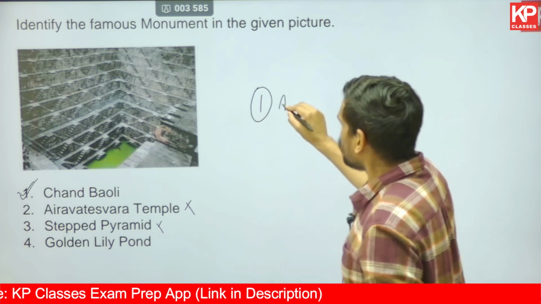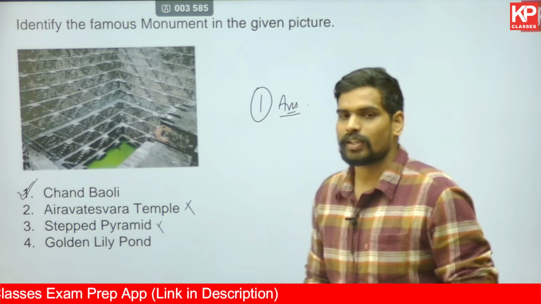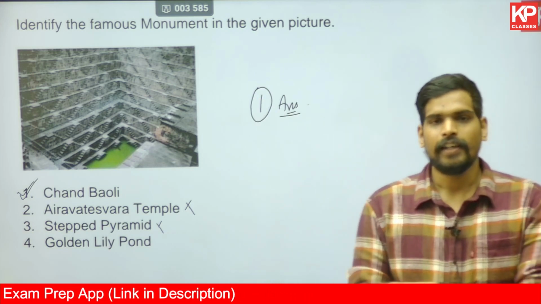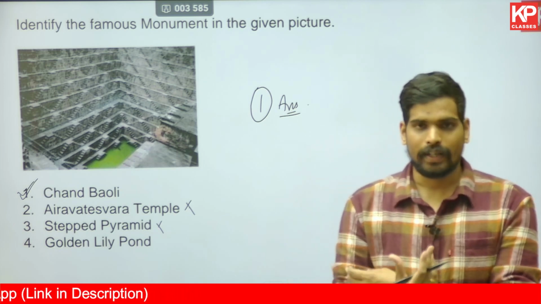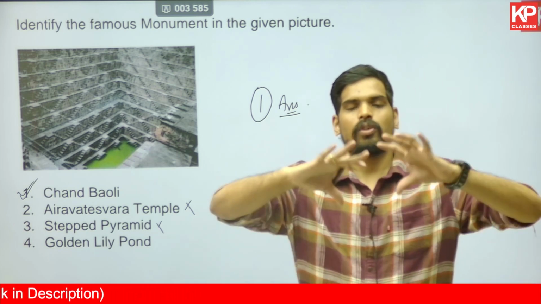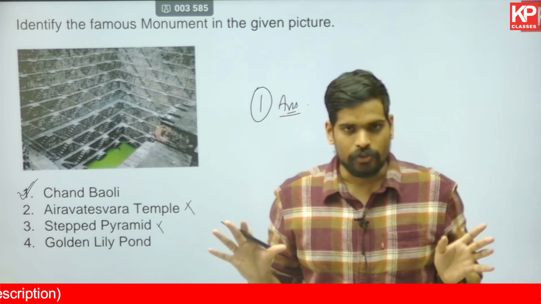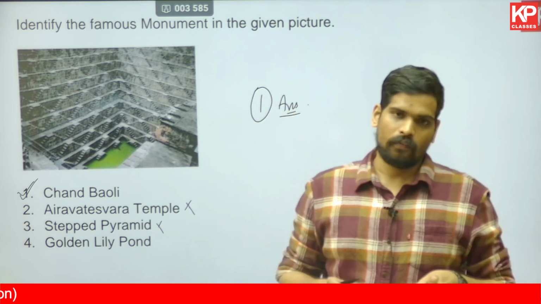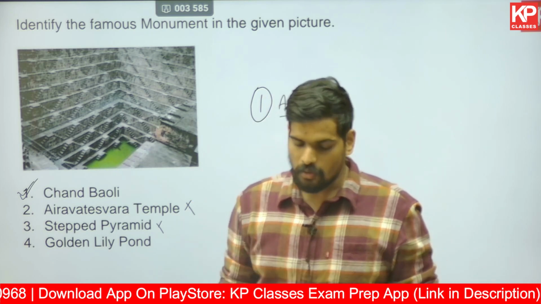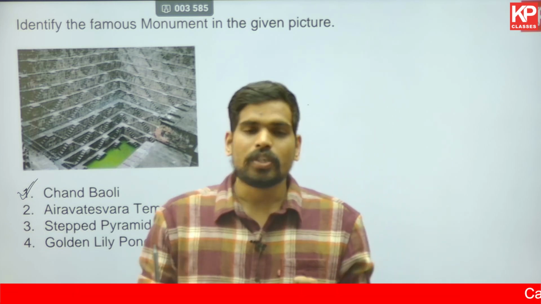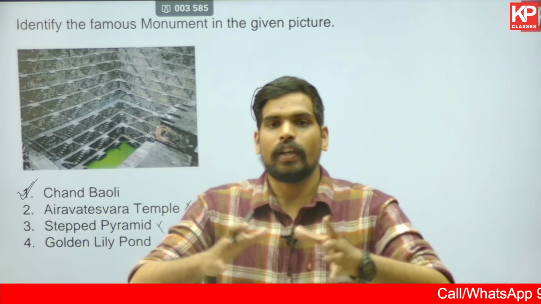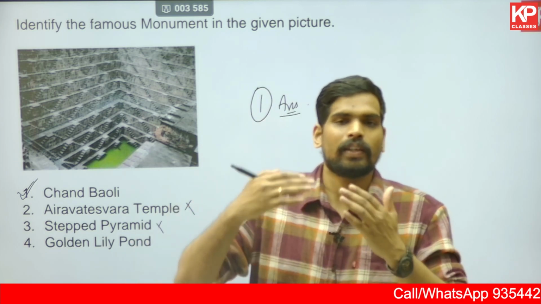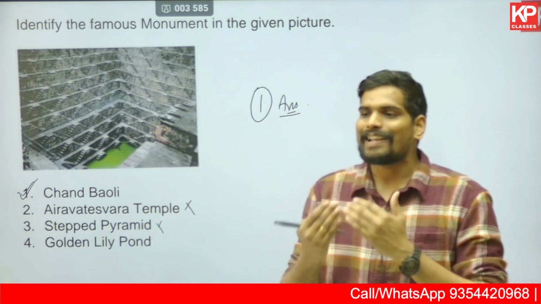You have to not only know the famous structures and their architecture, you should always try to tag it with the geographic location where they are located. That creates a mind map for you to answer any sort of question related to history. In history of architecture, it's very crucial that you develop a mind map. This mind map might not be a physical drawing; it should be something you develop in your mind by adding on information.